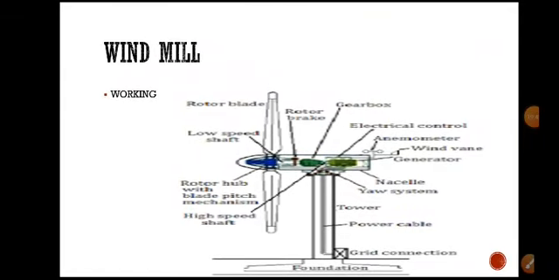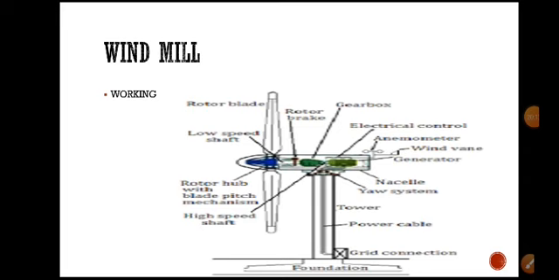So when the rotor blades move due to the winds, this low speed shaft converts this rotation into high speed, right? So rotor hub with blade pitch mechanism.